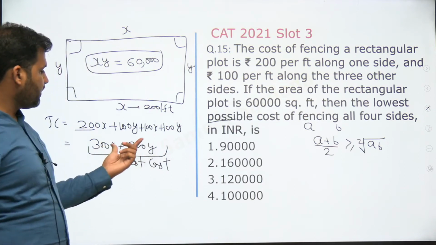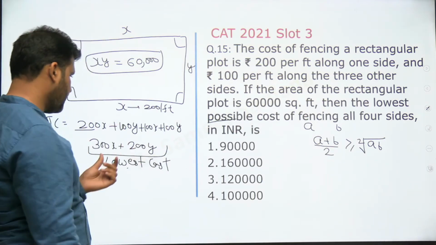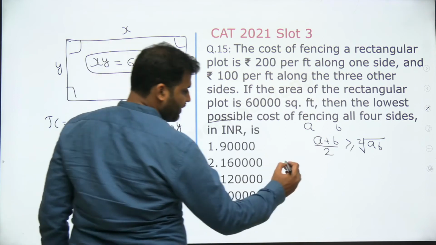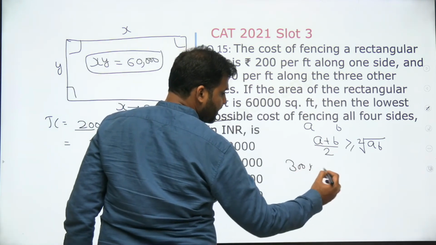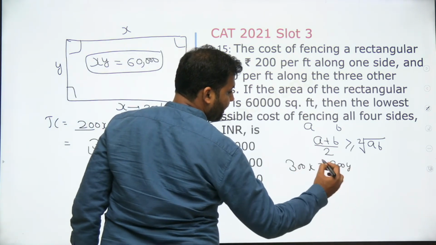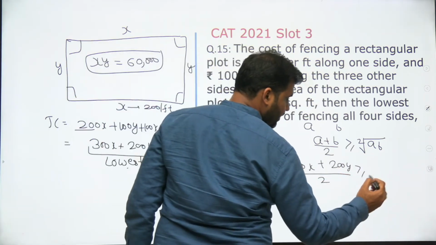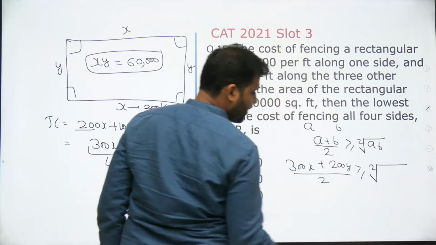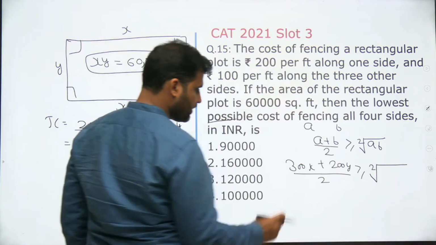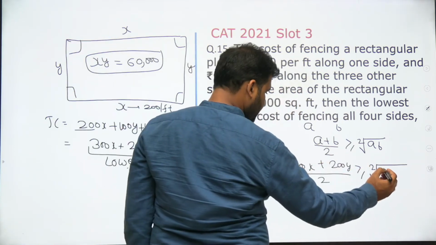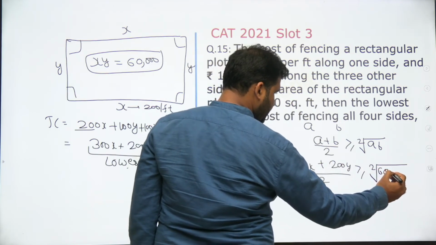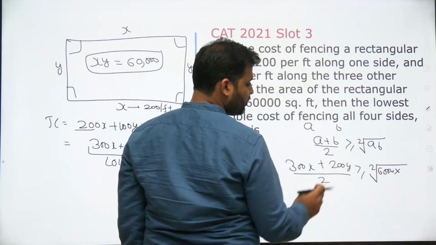In this case also, if I want to find out the lowest possible cost of these two values, the arithmetic mean of 300x and 200y, right? The arithmetic mean of these two will be greater than or equal to the geometric mean. Geometric mean means the product of these two. The product of these two is equal to what? 300 into 200 is 3 into 2, 6 followed by 4 zeros, 60,000 multiplied by x into y.